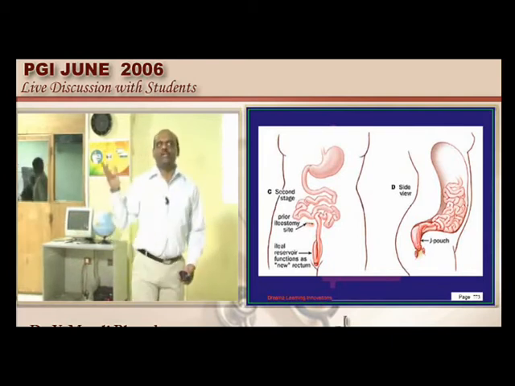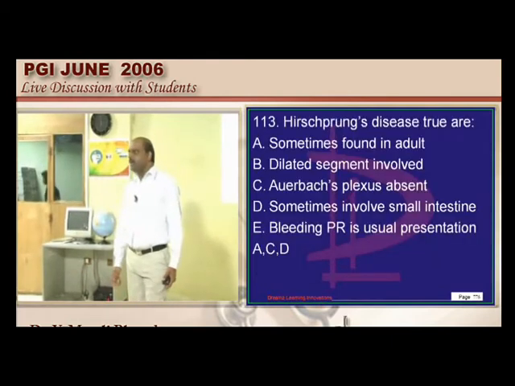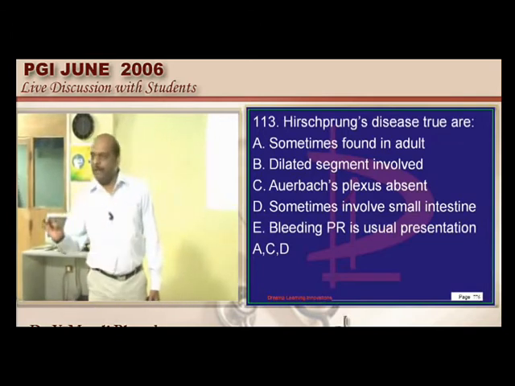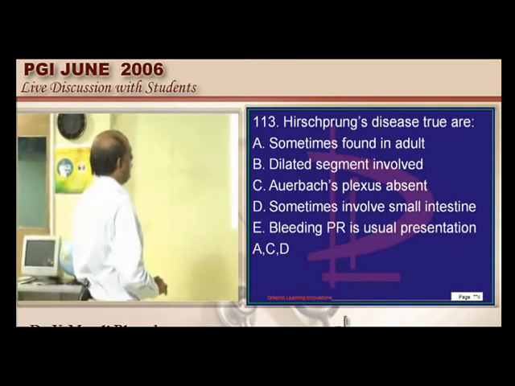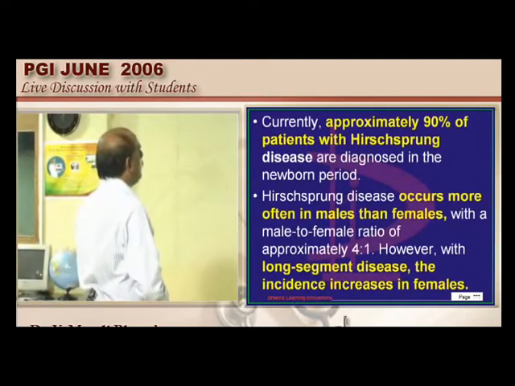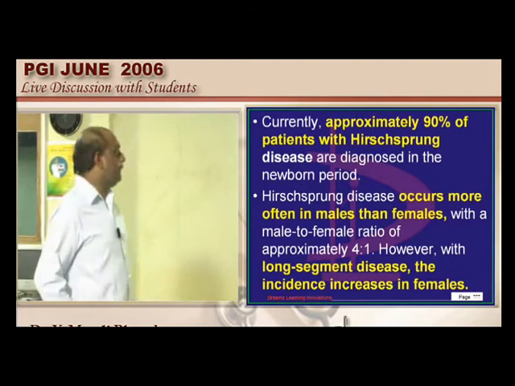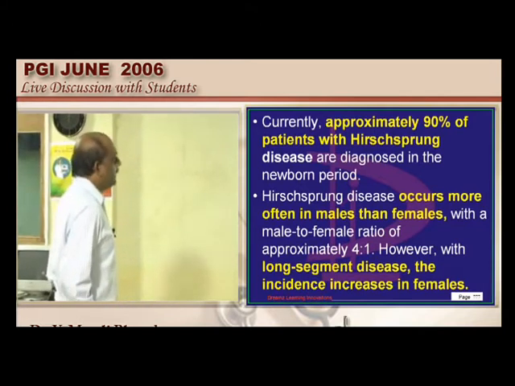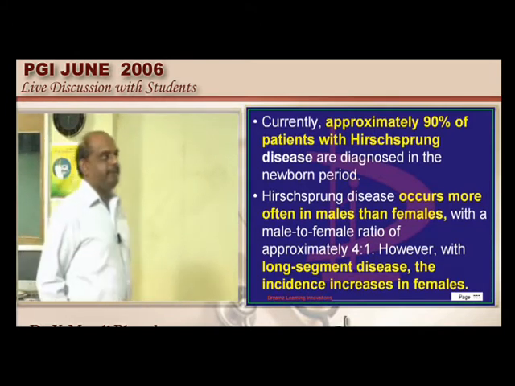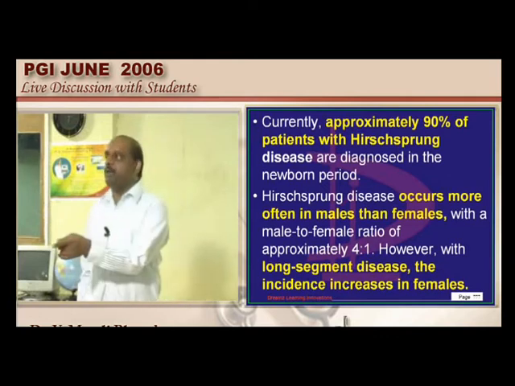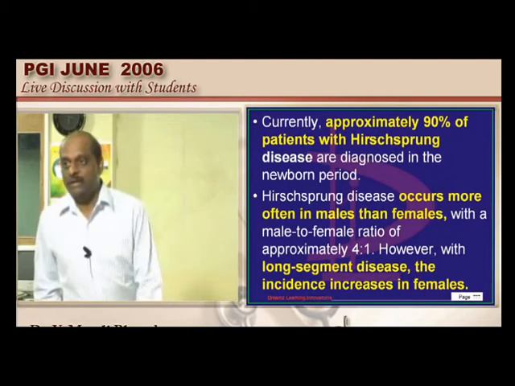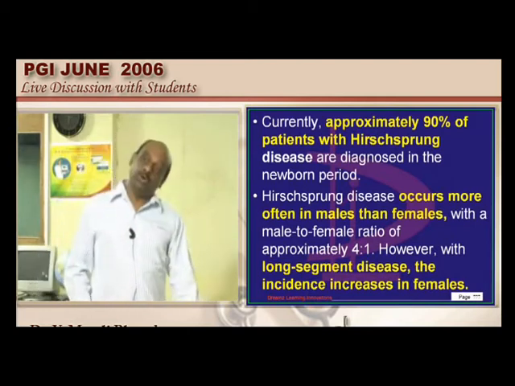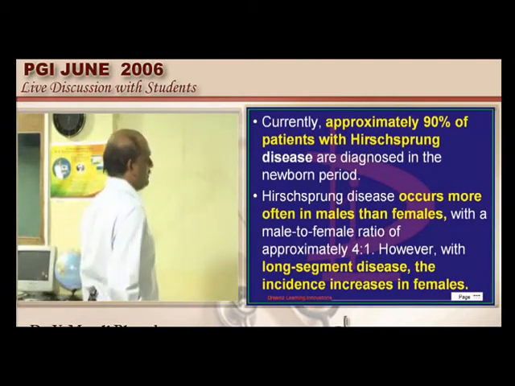Now let us talk about Hirschsprung's disease. All of you know Hirschsprung's is male predominant, not female predominant, and typically around 90% of the patients are identified in the newborn period. If Hirschsprung's occurs in females, what is its peculiar nature, doctor? Long segment Hirschsprung's is more common in females than in males.